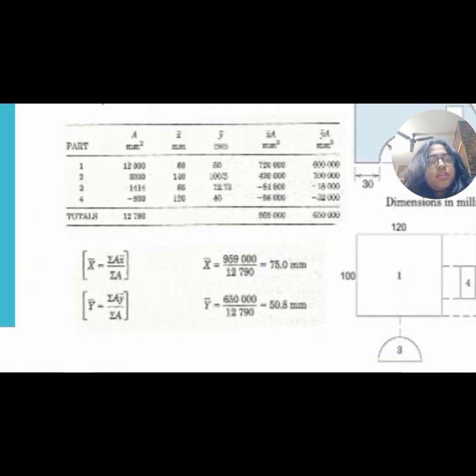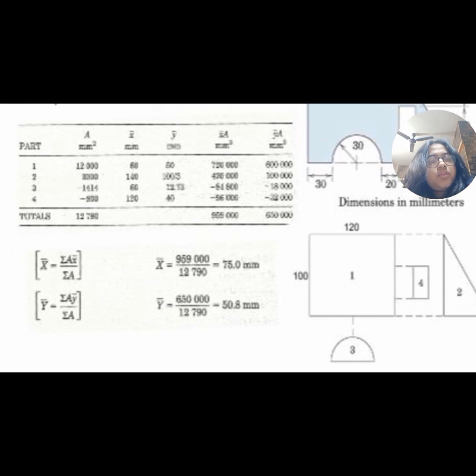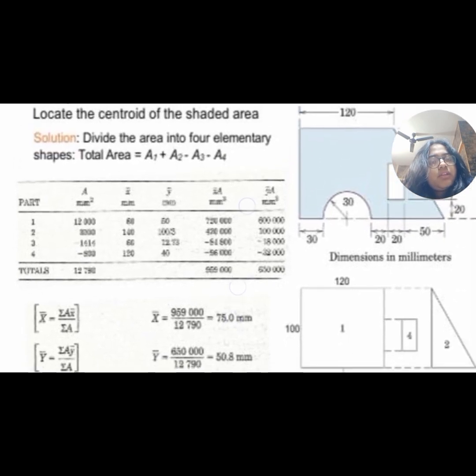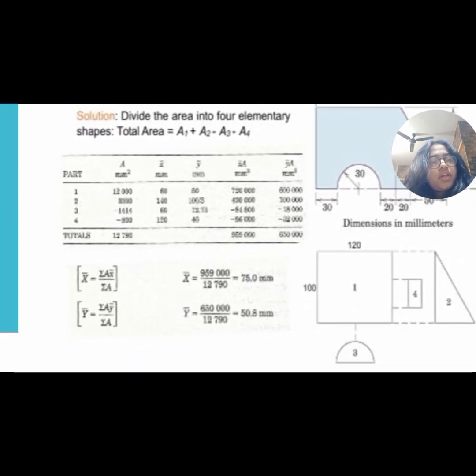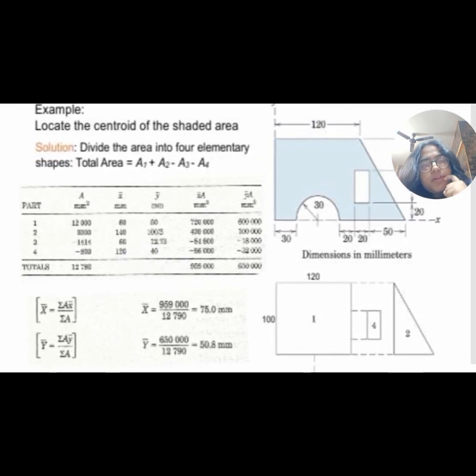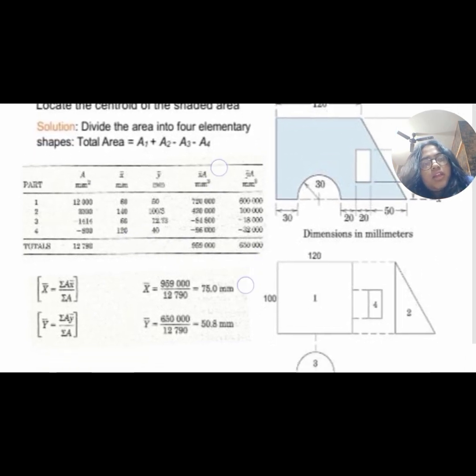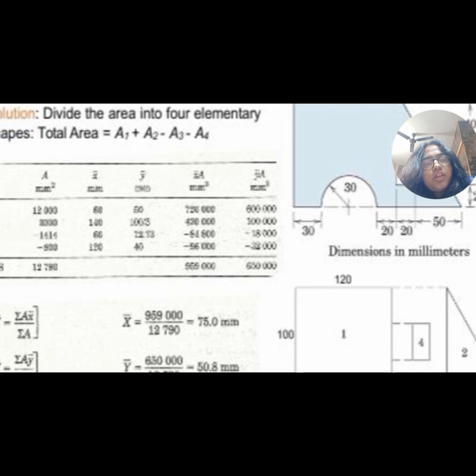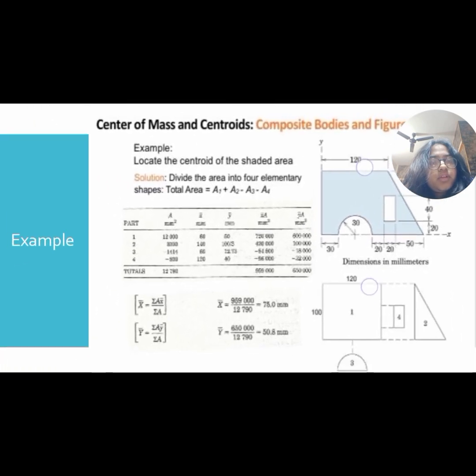Since they're asking for the shaded region, we have two parts which we can subtract at last. We take it as minus, so we'll get the area of the shaded part. It is a simple trick. Then we're going to find the total area by the summation of all the values, and we will take the summation of xA and yA to find the answer.